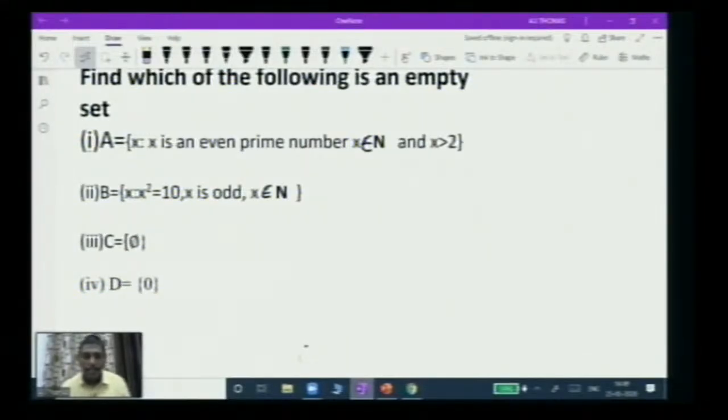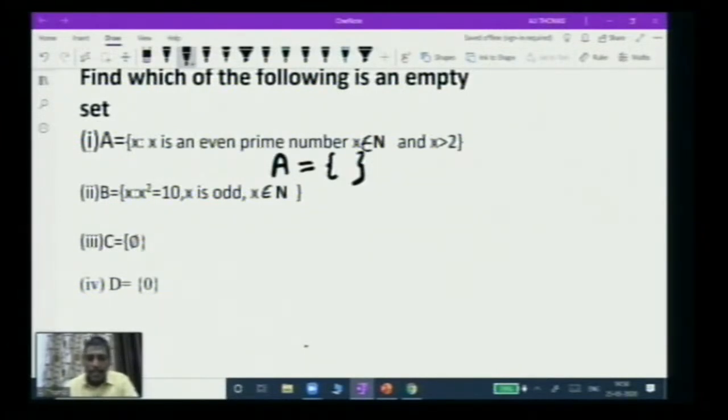So this is given in set builder form. X is an even prime number, X belongs to natural number and X is greater than 2. So is there any prime number greater than 2 which is even as well? There are prime numbers greater than 2. 3 is a prime number. 5 is a prime number. 7 is a prime number. But you have to look for an even prime number. So if I write this in set builder form, this means that this is an empty set. Okay, so this is an empty set.